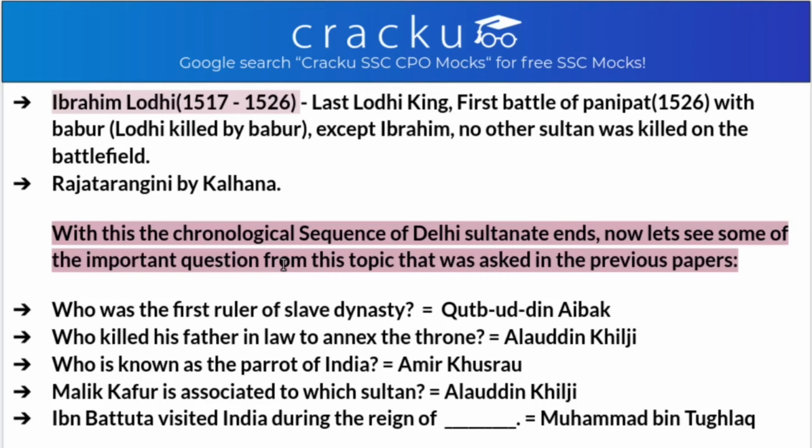So the first question is, who was the first ruler of the Slave dynasty? So as discussed earlier, he is Qutubuddin Aibak. Who killed his father-in-law to annex the throne? The one who killed his father-in-law is Alauddin Khilji. Malik Kafur is associated to which sultan? He is associated to Alauddin Khilji again. Who was also known as the Parrot of India? Amir Khusro is known as the Parrot of India. And Ibn Battuta visited India during the reign of which sultan? He visited India during the reign of Muhammad bin Tughlaq.